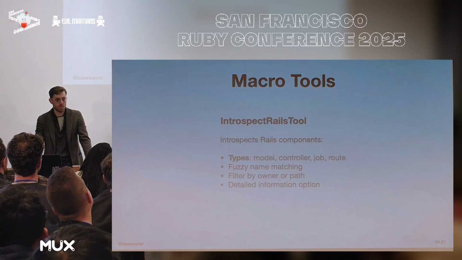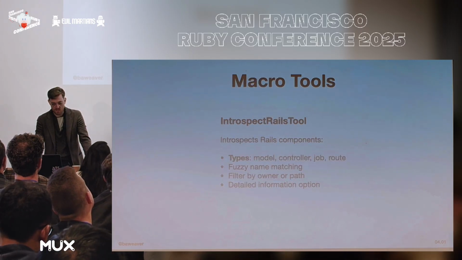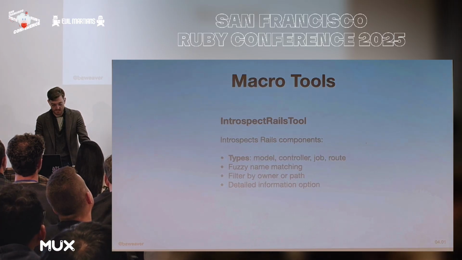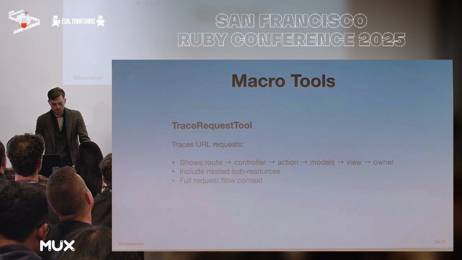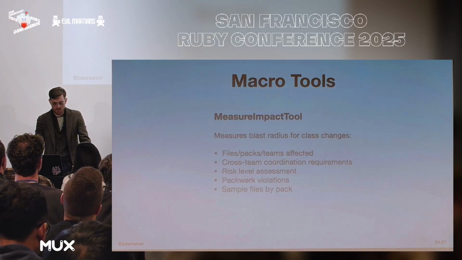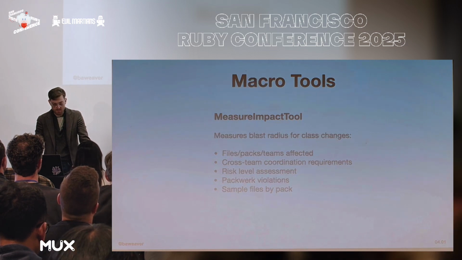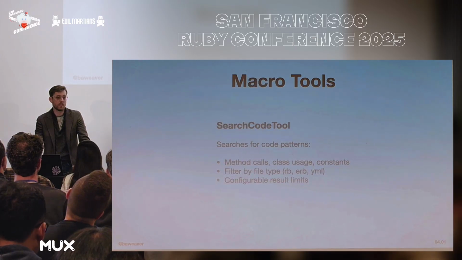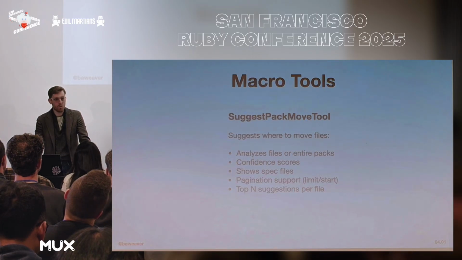There's also introspect Rails, which uses a lot of the Rails internals, such as models, controllers, jobs, routes, everything. Rails has a lot of reflections, a lot of data on this. Trace request tool, which is how do we take a URL and figure out what controller, action, model, view, owner, and everything you happen to have in that with full request view context. Measure impact tool: files, packs, teams affected, cross-team coordination requirements if you make that change, pack violations, risk assessments, and sample files by pack. Search code, again, simple thing around ripgrep, but it does do a good job. Suggest pack move tool, which is where should I put all those files from that junk drawer?